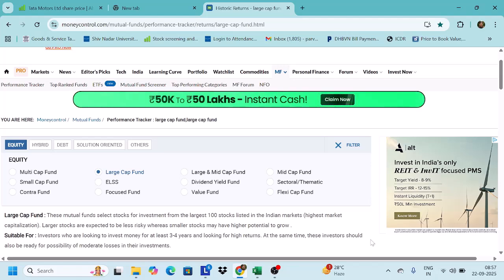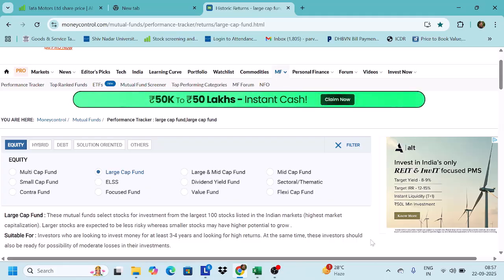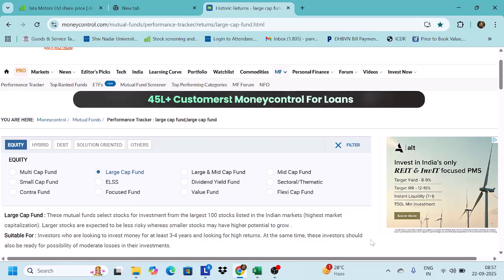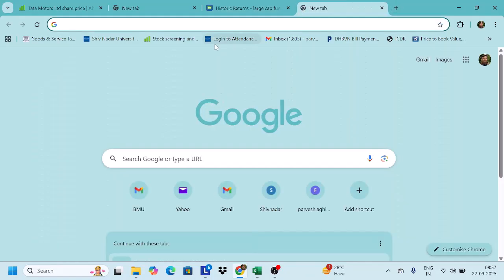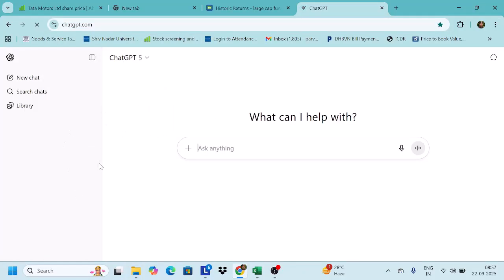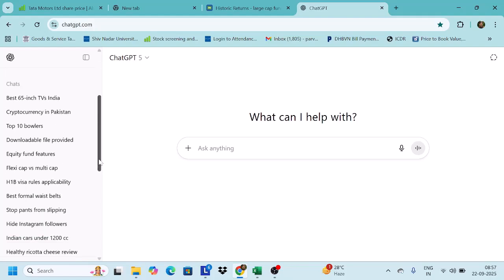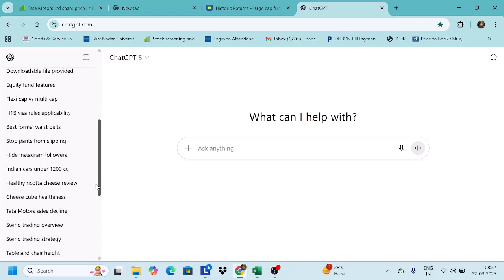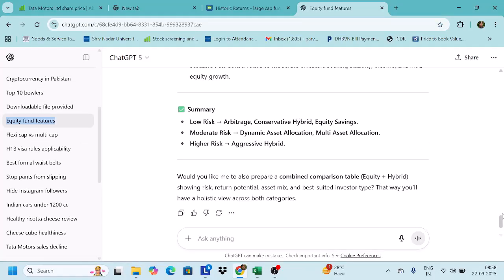Now we know the large cap funds are basically the funds where all your money has gone into the top 100 shares of stocks of India. So if you can just read these mutual funds. Now what I did was I went to ChatGPT and asked about all these funds. So let's understand what ChatGPT says about these funds. So this was basically equity fund features.